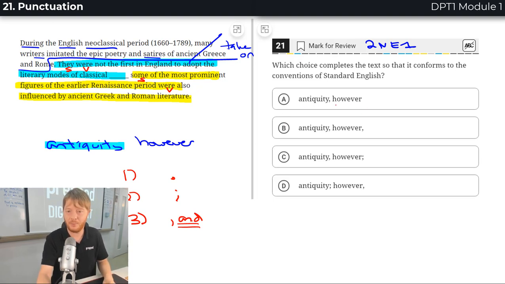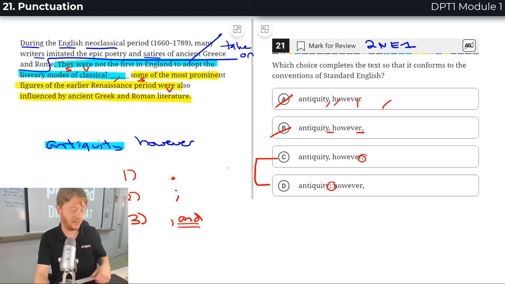Comma is not going to fix it. If you put one comma in the middle, or 2 commas or 3 commas or 10 commas, it's not going to fix the problem. A is gone. B is gone. Semicolon could fix the issue. So we have legitimate choices in C and D. These are legit. So between C and D, this is where the SAT tries to trick you.